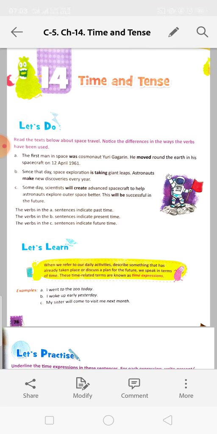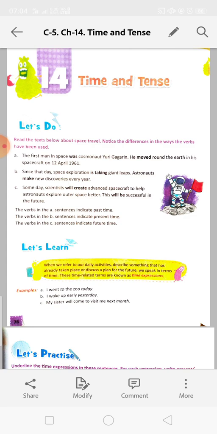So time can be used in all kinds of contexts, but tense is a grammatical concept which tells us which form of verb is used. Which form of verb is used depends on the time of the action.